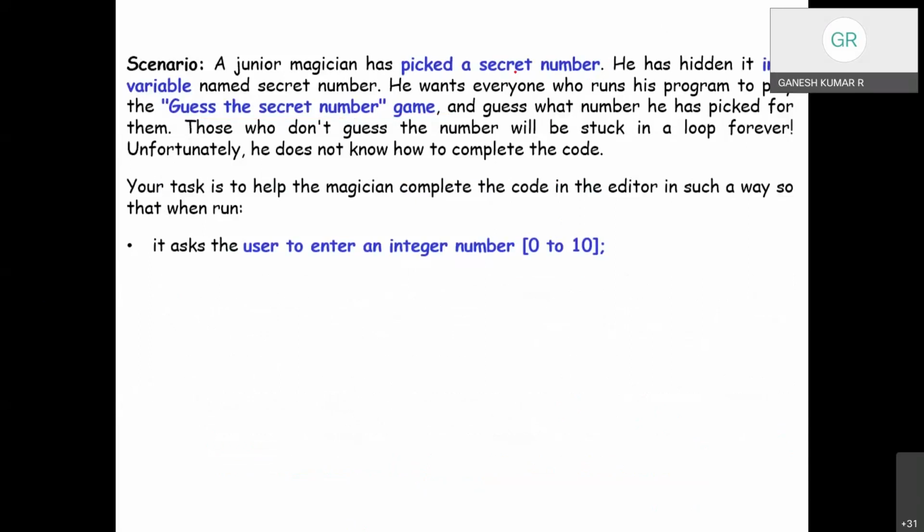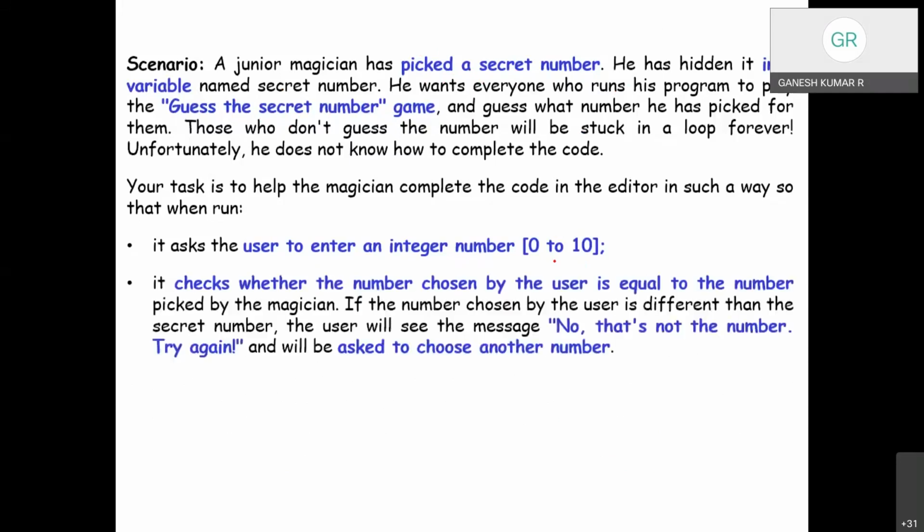Okay, so once you understand the problem, again we need not go through it. In a variable, pick a secret number. So that is already decided. Guess the secret number. So we can define what the secret number is. Got it? Then an input statement to accept a number from the user. It asks, enter an integer number in the range 0 to 10.